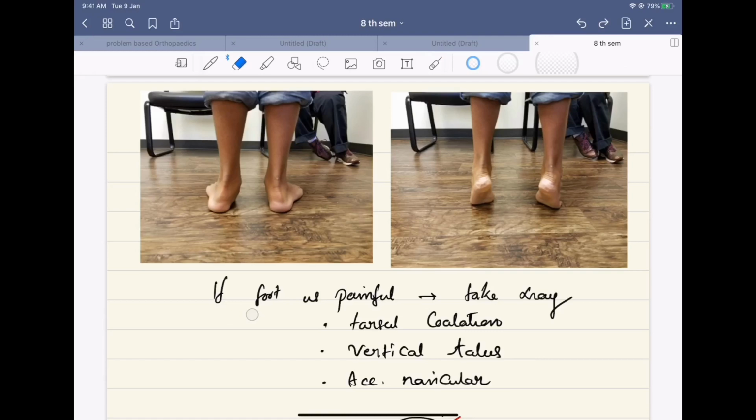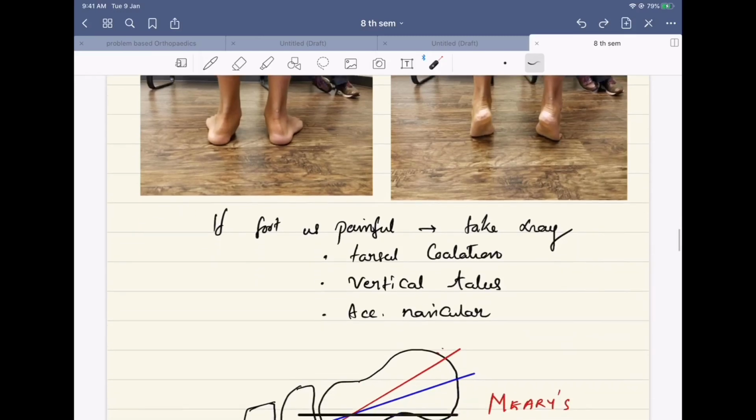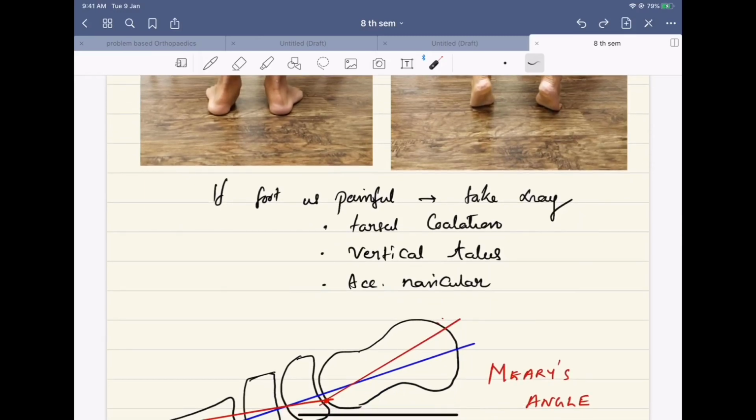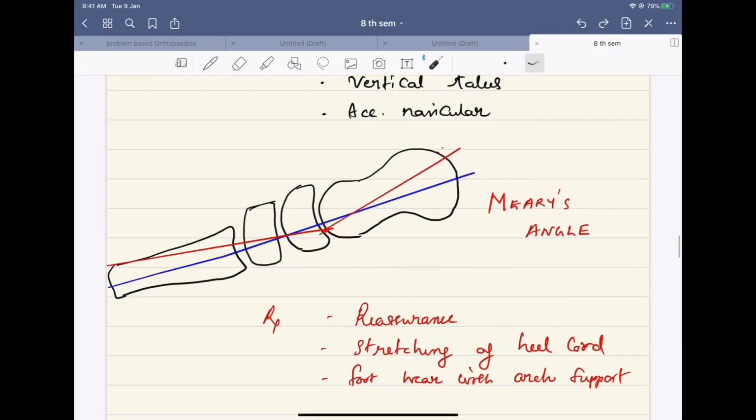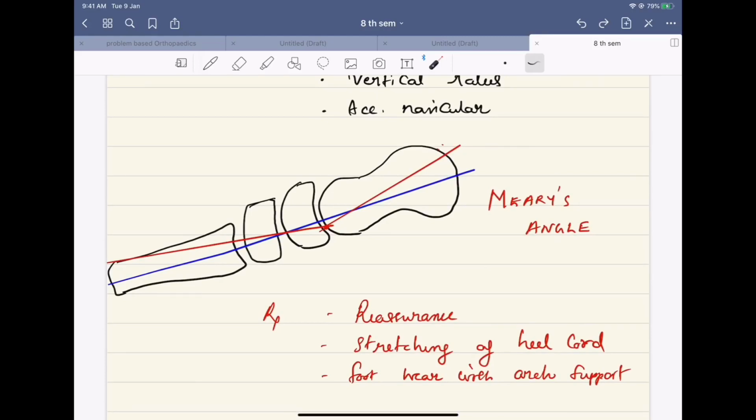If the foot is painful, then we are supposed to take X-ray. That is to rule out tarsal coalition, congenital vertical talus, and also we have to look for accessory navicular. In the lateral weight-bearing X-ray, look at Meary's angle. You draw a line along the long axis of the talus and the long axis of the first metatarsal. Usually the angle will be less than 5 degrees.